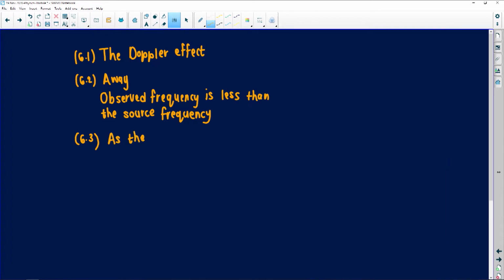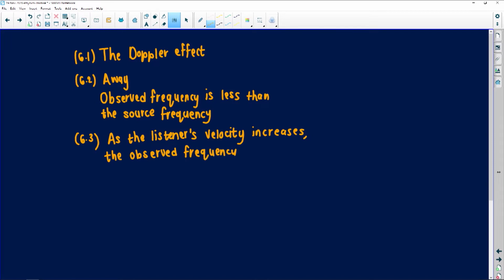As the listener's velocity increases, we saw that it increases from 5 to 20. The relationship is the observed frequency decreases.